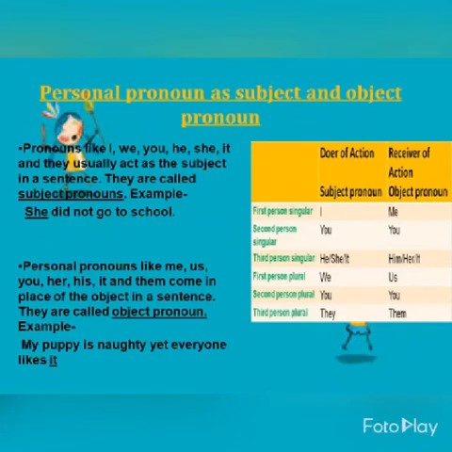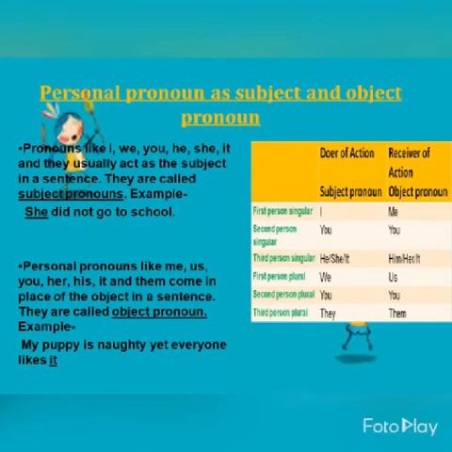So "it" is replacing "my puppy" here as a pronoun, but it is used in the place of the object, where it is receiving the action. Everyone likes it. So this is the object pronoun. In the table also it is very clear. You can go through that, which person singular is the subject pronoun and which one is the object pronoun.